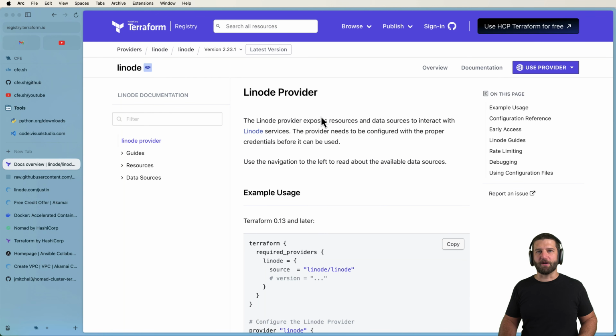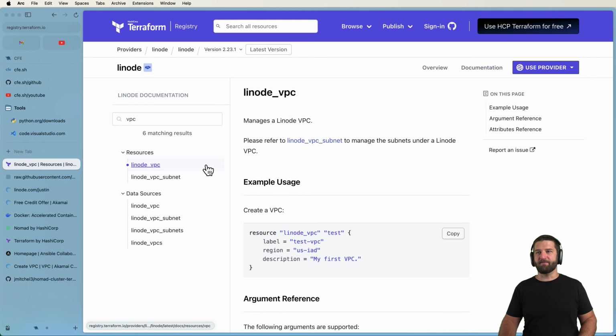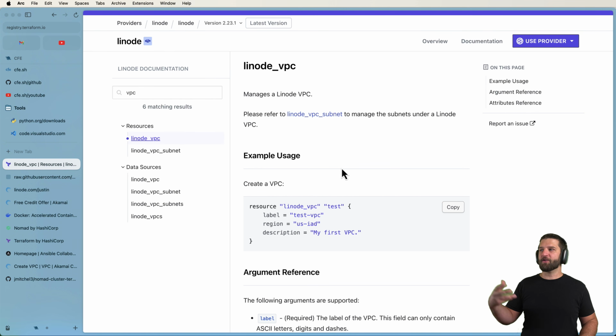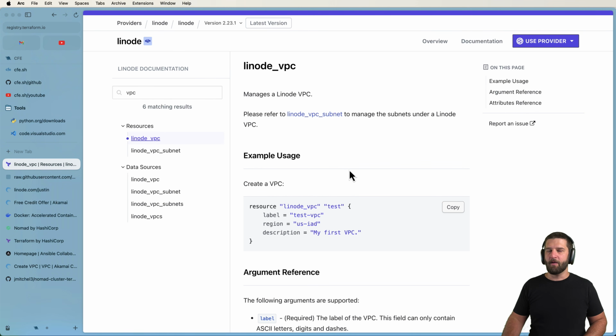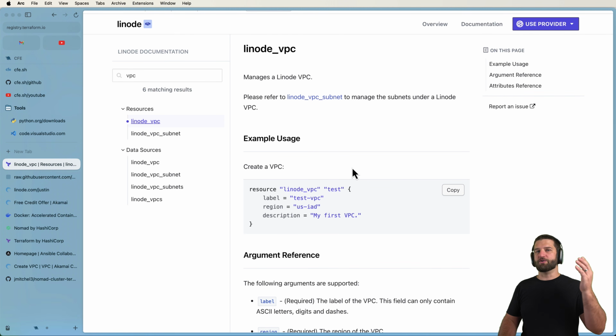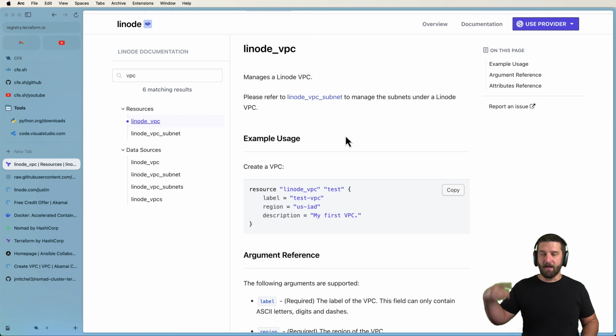Going back into the Terraform registry for the Linode provider, we're going to do a quick search for VPC, and we're going to grab the resource of linode_vpc. Now, a virtual private cloud helps us isolate our resources from other resources in the cloud environment, whether they're our resources or somebody else's. Once they're all connected, we can also define our own private IP addresses for each individual instance and how they connect, which makes configuring what we're about to do really straightforward. We can both have the exact same private IP addresses because there's no overlap whatsoever, as our VPCs are isolated from one another.